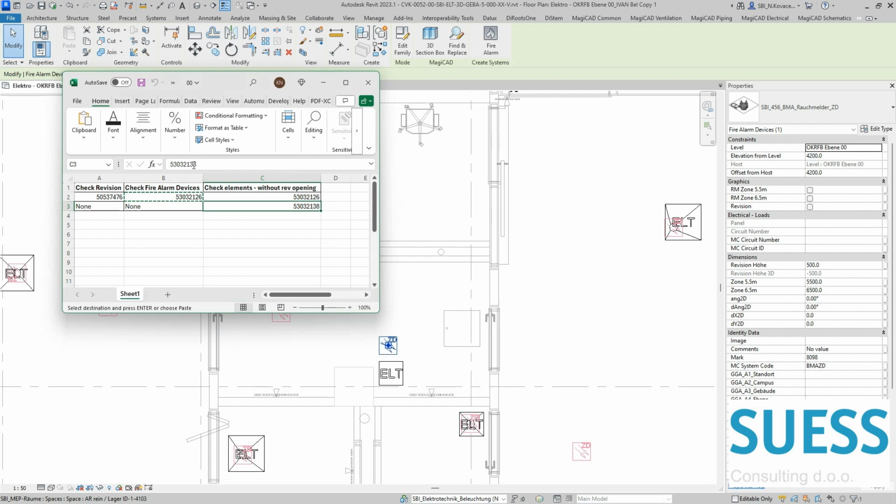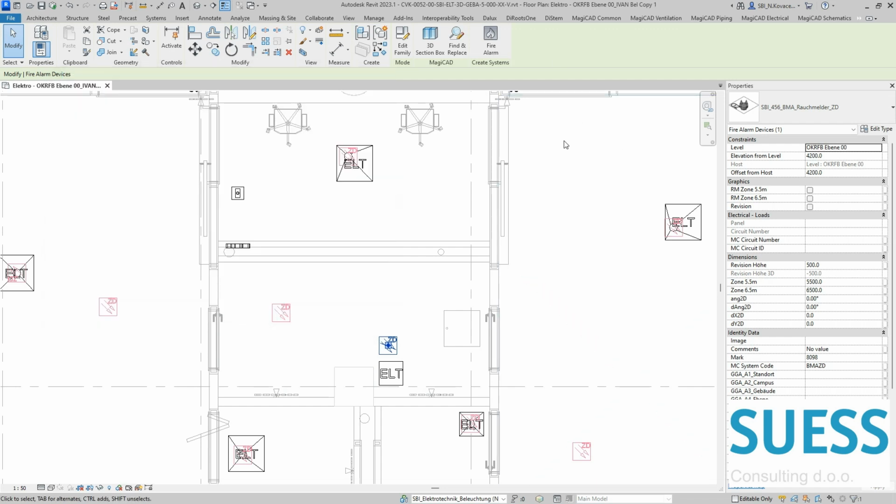Also in column C we did find this ID, and it is this element over here. Ceiling type requires revision opening. This device doesn't have it, and because of that in the Excel we did find this element, and the script will do this for the entire floor. When you finish with one floor you will go to the other, and so on. So those are the first two cases.